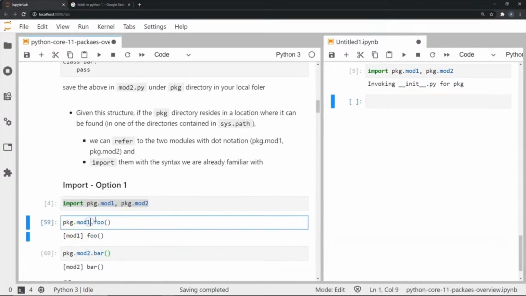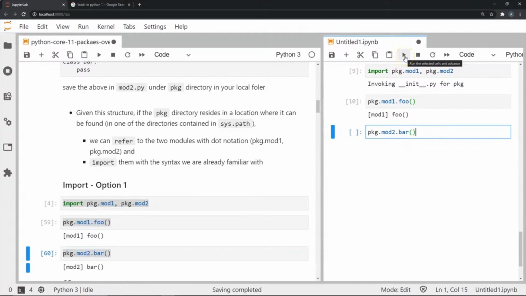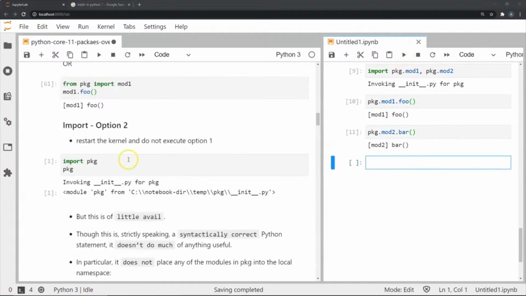Now, if we wanted to perform a function that was a part of mod1.py, we can just extend the dot notation and use the function as over here. As you can see, it performs this print command, whatever it was supposed to do. Similarly, I can invoke the function that was part of the mod2 module by extending the dot notation to it in the same way.